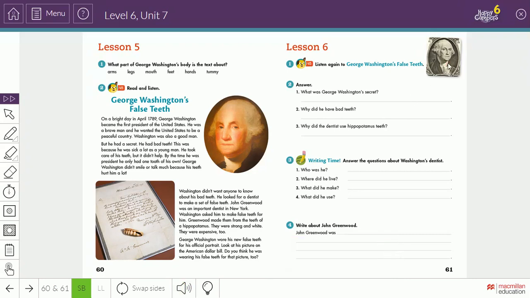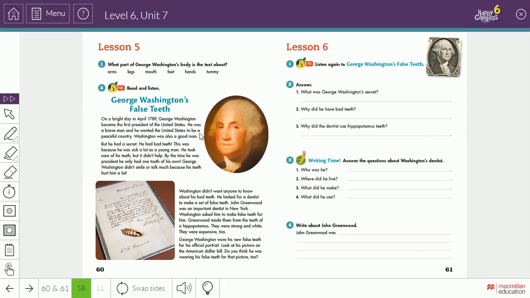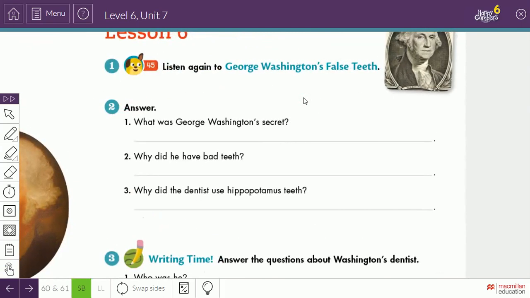Yes. This is his picture on the dollar bill. What do you think? Is he wearing his false teeth or not? Okay. So when we read this non-fiction text, we also answered these questions. What was George Washington's secret? He had bad teeth. Question 2, why did he have bad teeth?